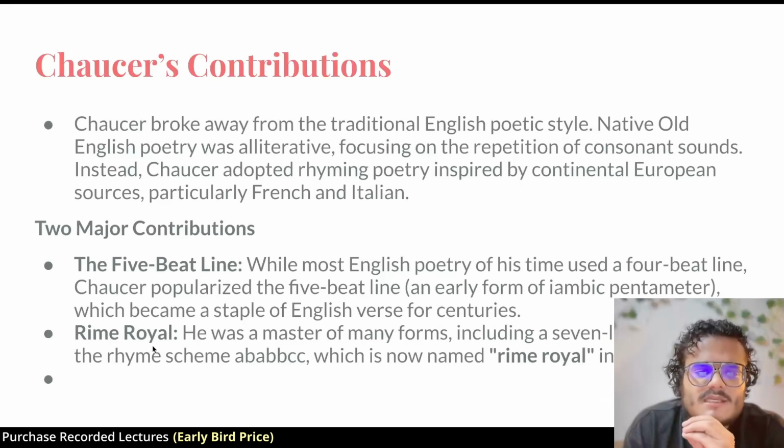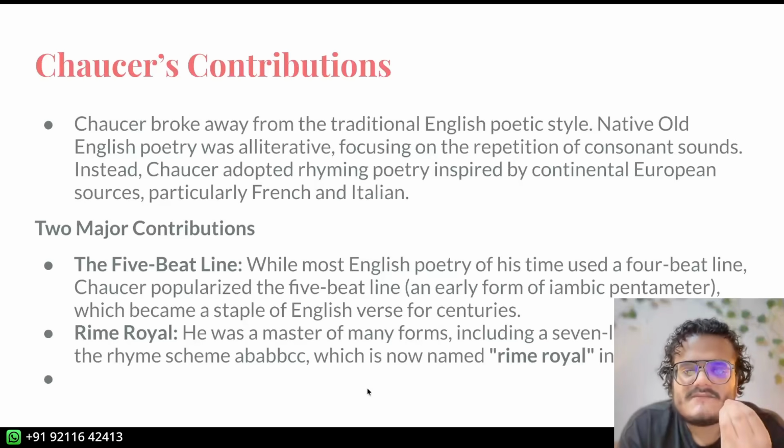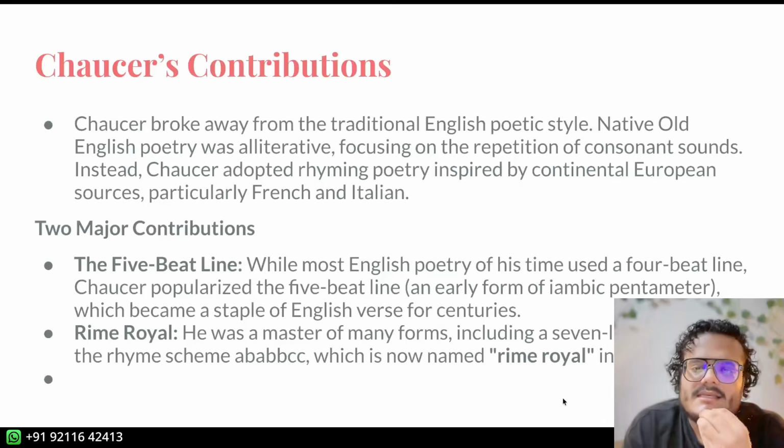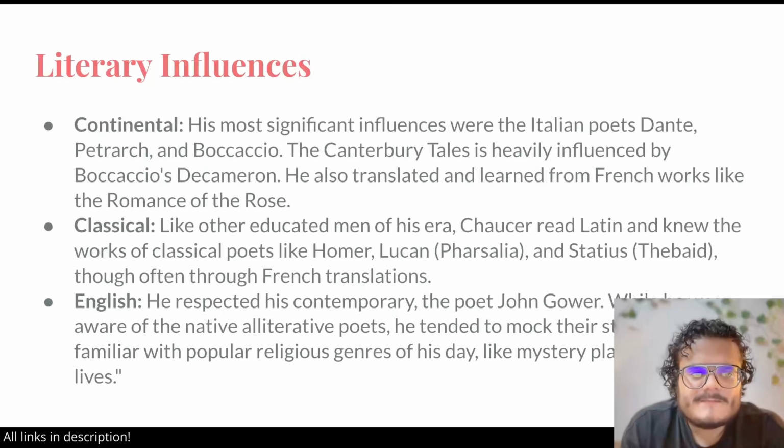He also introduced the rhyme royale, which is a stanza form which has 7 lines, and the rhyming scheme is ABABBCC. You could also say AB, AB, BCC. This is very important. It's called rhyme royale in his honor, and this is going to be very important because he does a lot of interesting things with this, right? It's a longer stanza. It has 7 lines. So narratively speaking, it has a lot of potential.